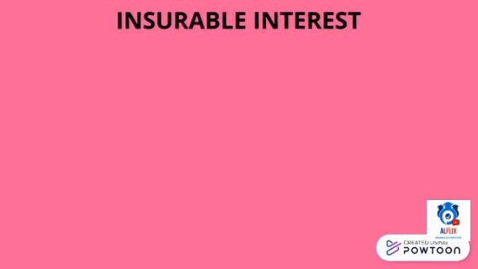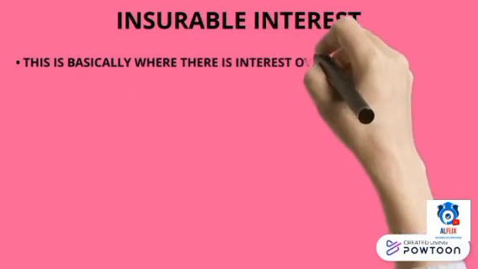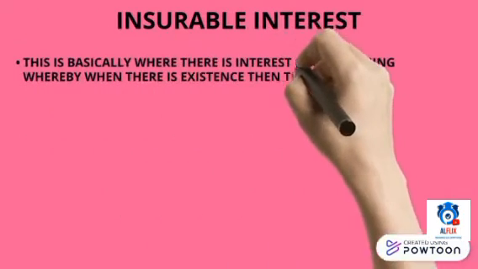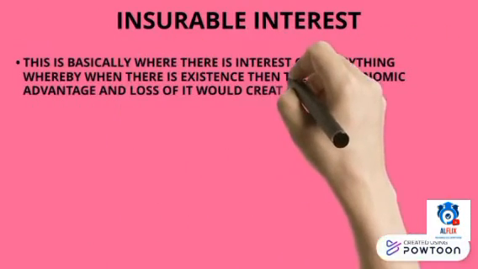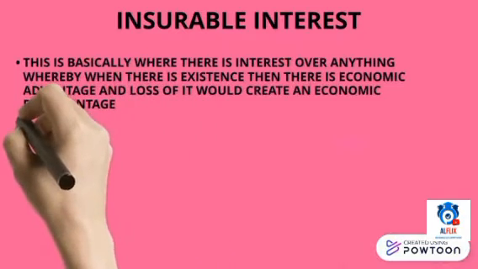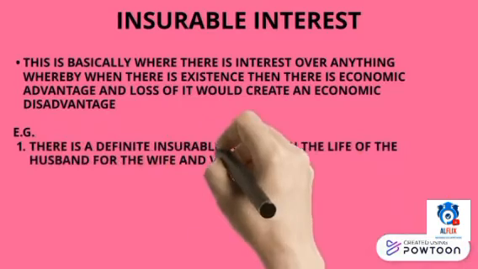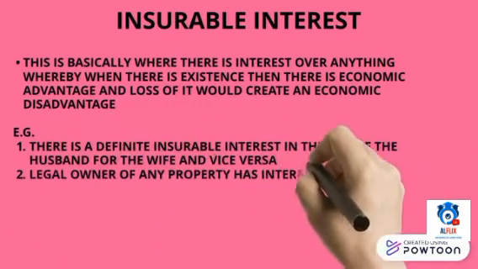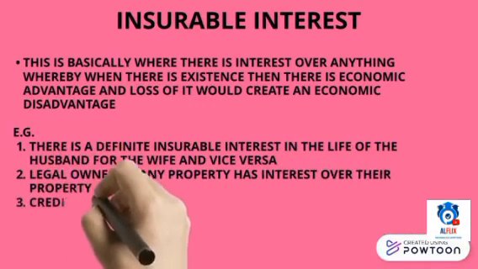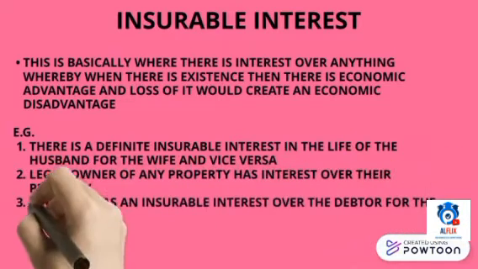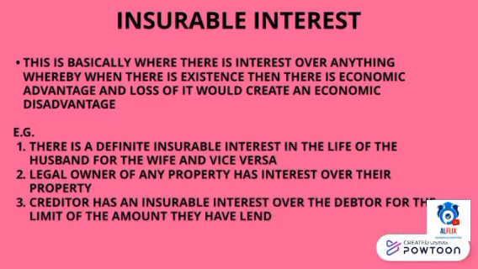Insurable interest. This is basically where there is interest over anything, whereby when there is existence, there is an economic advantage, and loss of it would create an economic disadvantage. Example, there is a definite insurable interest in the life of the husband for the wife and vice versa. Legal owner of any property has interest over their property. Creditor has an insurable interest over the debtor for the limit of the amount they have lended.